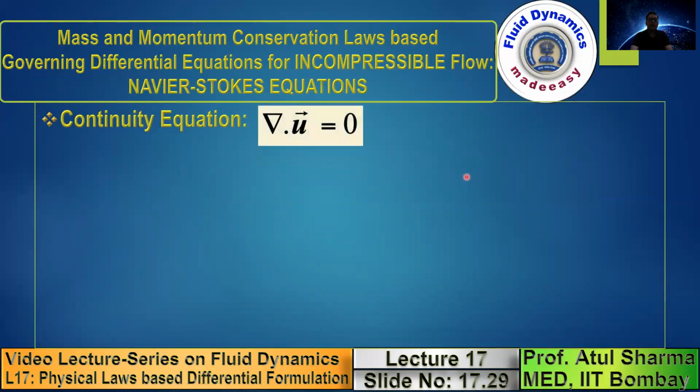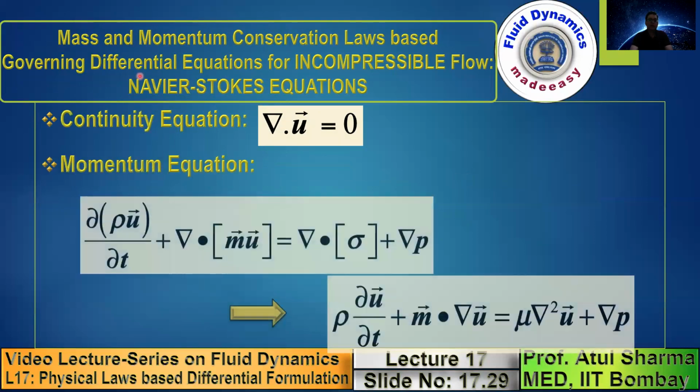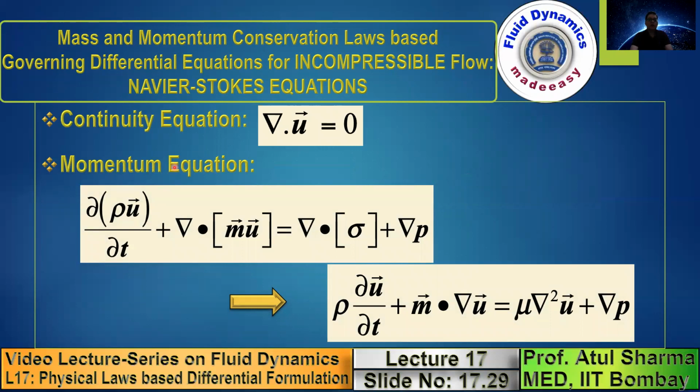So the mass conservation law leads us to the differential formulation, which is this continuity equation. And the momentum conservation law based differential formulation leads us to this momentum equation. For incompressible flow, the continuity equation and the momentum equations together are called the Navier-Stokes equations. So for incompressible flow, this is the continuity equation obtained from the mass conservation law, and we have done this differential formulation using the mass conservation law and the control volume.